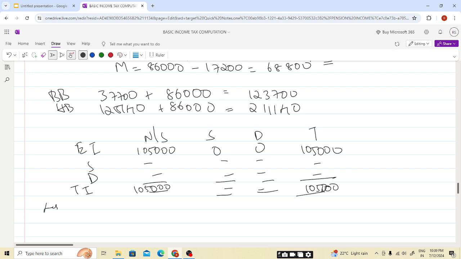Less relief, no relief is available, students. Net income will also be the same. This will be, students, 0. Sorry, we don't have any income here, my mistake. 0, 0.